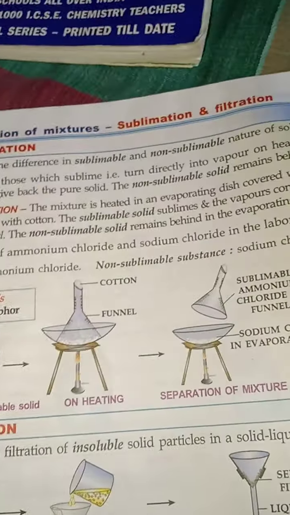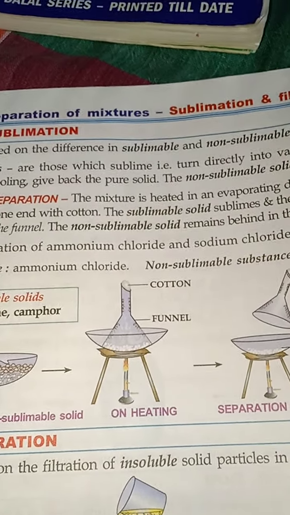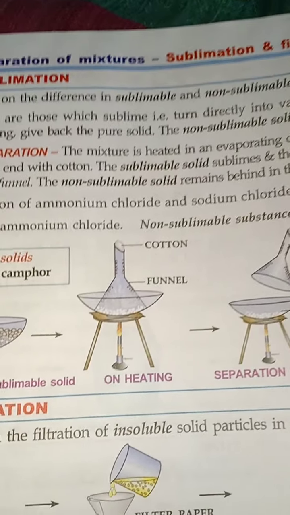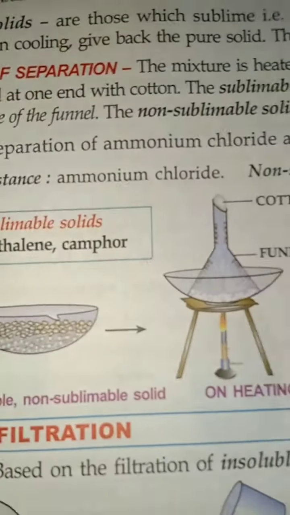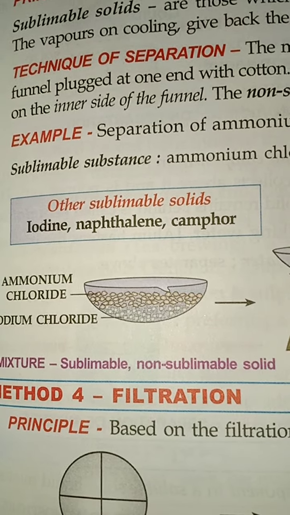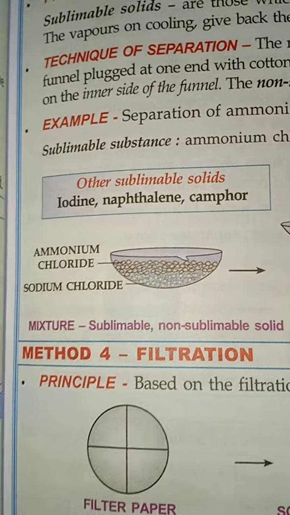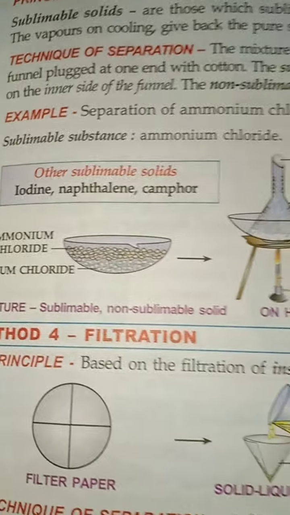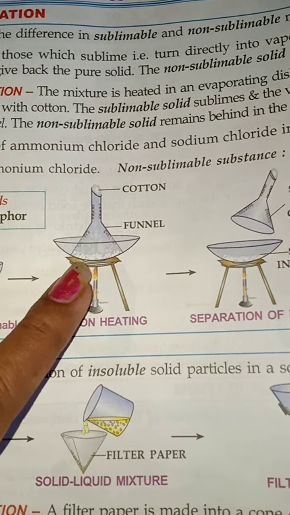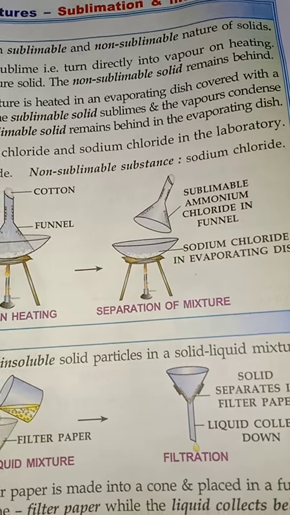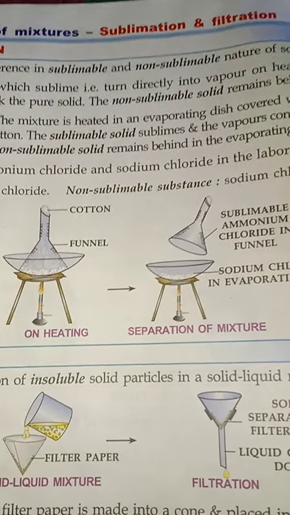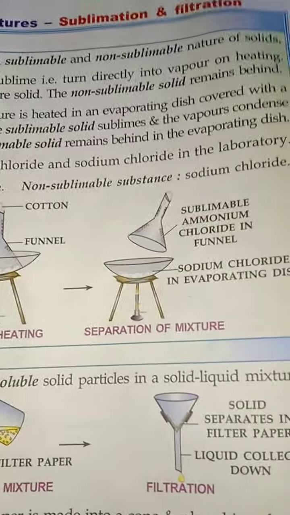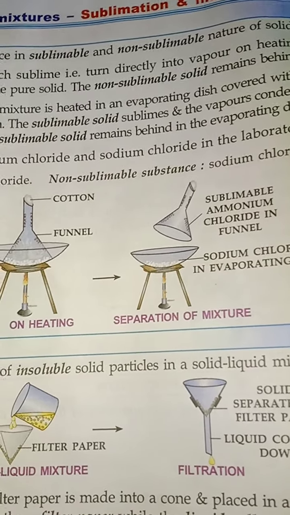Those sublimable substances which are mixed up with non-sublimable solids are separated by this method. Sublimable solids are like ammonium chloride, iodine, naphthalene, camphor, etc. They are separated by heating the flask along with an inverted funnel, plugged with cotton. After heating, the sublimable solid gets stuck on to the neck of the funnel, and finally the non-sublimable stays behind. And that way we can separate them.